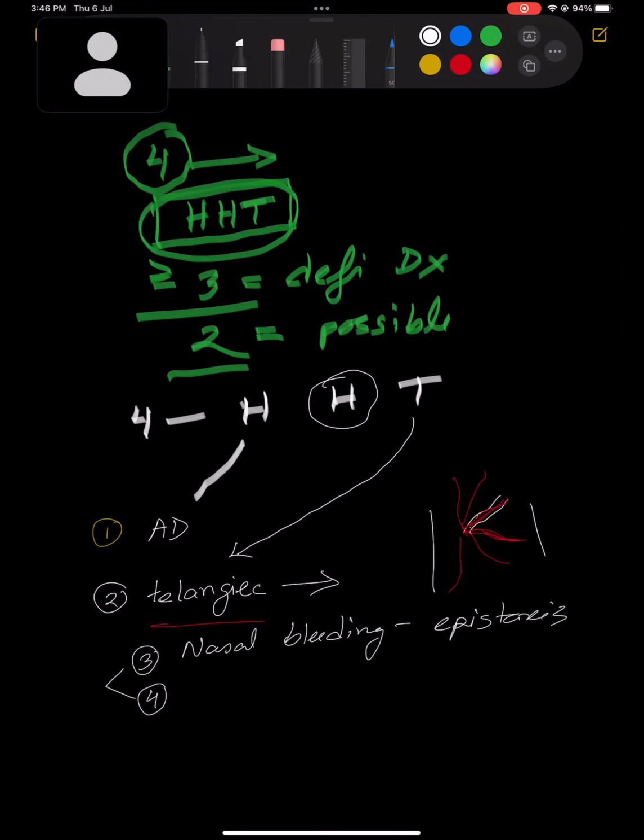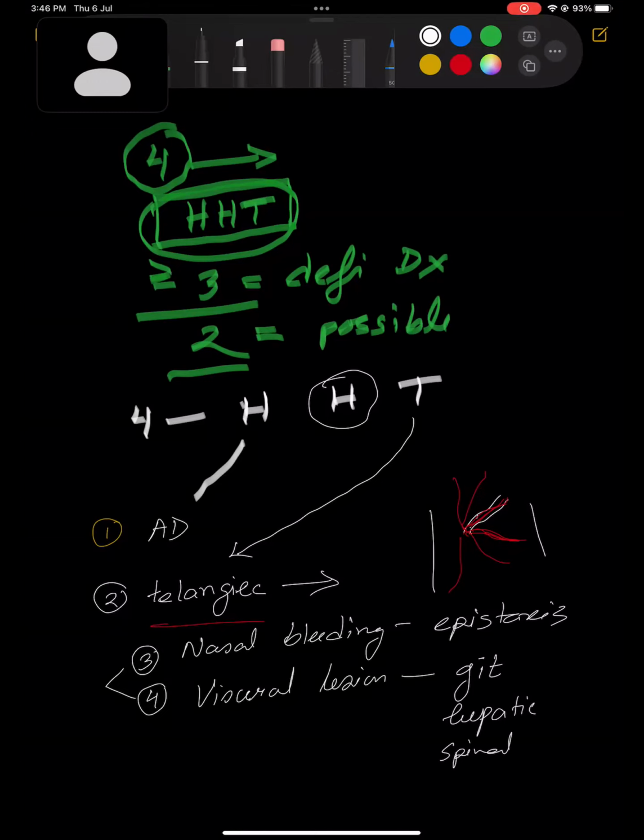Or maybe there could be some visceral lesions. As I told you, it could be bleeding from anywhere in the body. Even if that AVM is in the GI tract, it could be GIT bleeding, right? If it is a hepatic AVM, there could be pain in the hepatic area; spinal AVM, it could be there; cerebral AVM, there would be maybe TIA or stroke-like features.